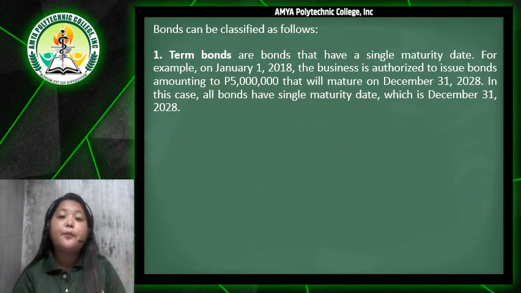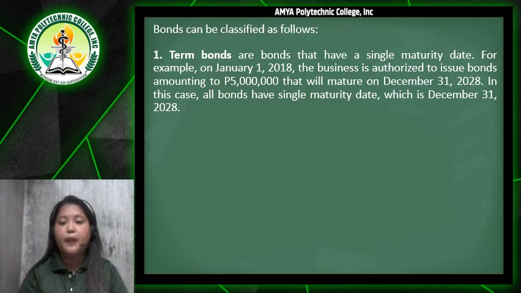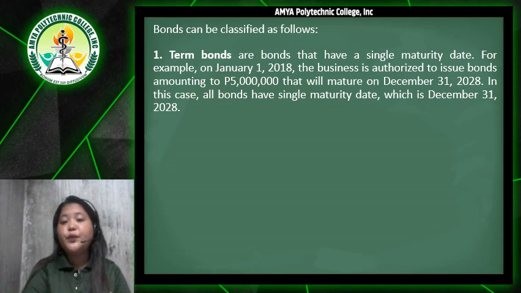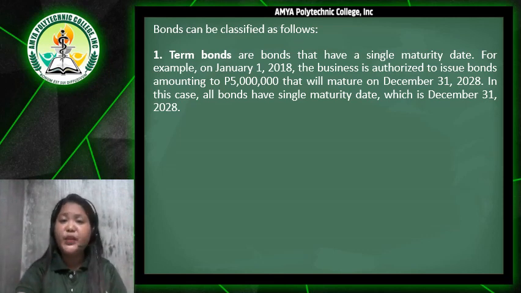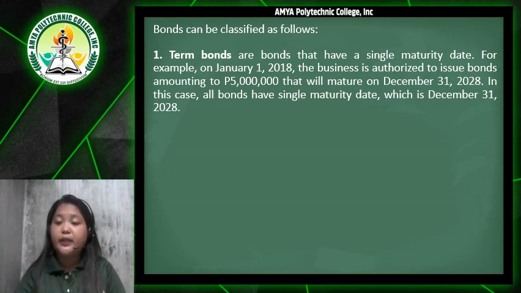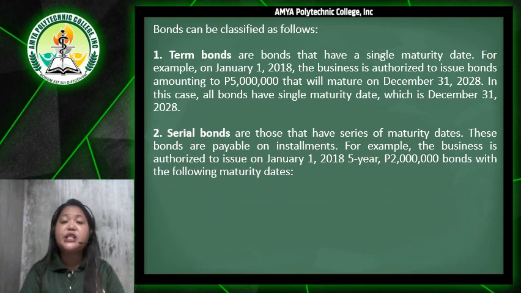So term bonds. When you say term bonds, these are bonds that have a single maturity date. So for example, on January 1, 2018, the business is authorized to issue bonds amounting to 5 million pesos that will mature on December 31, 2018. So in this case, all bonds have a single maturity date, which is December 31, 2018. So that's for term bonds. Next is the serial bonds.